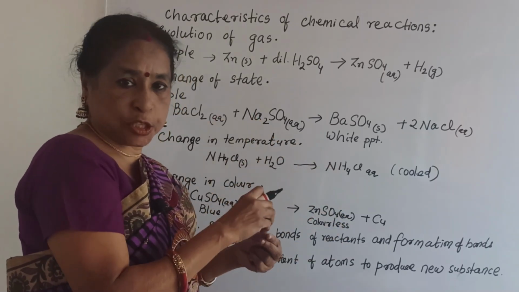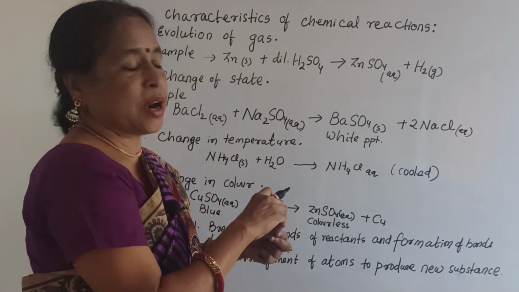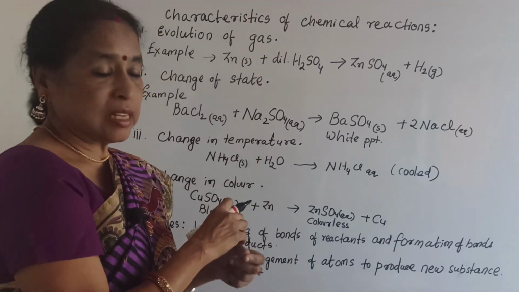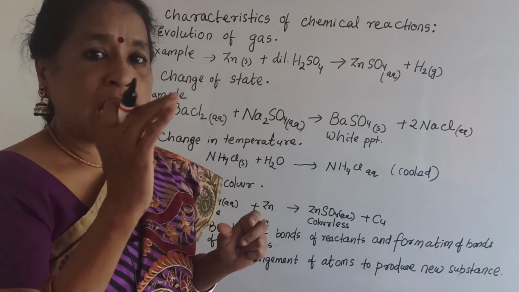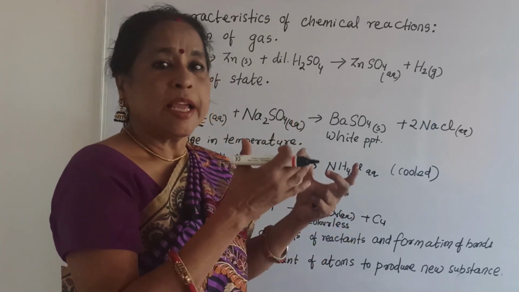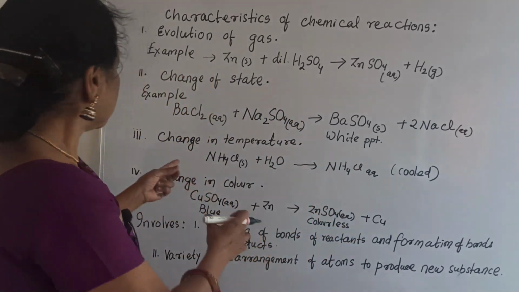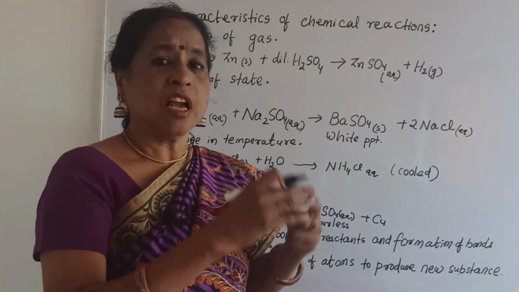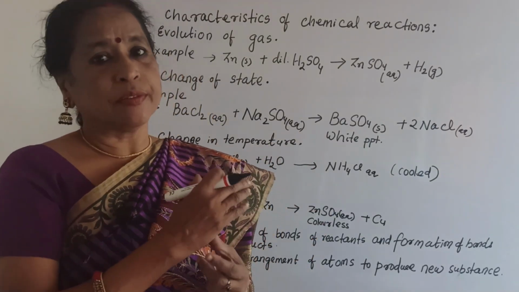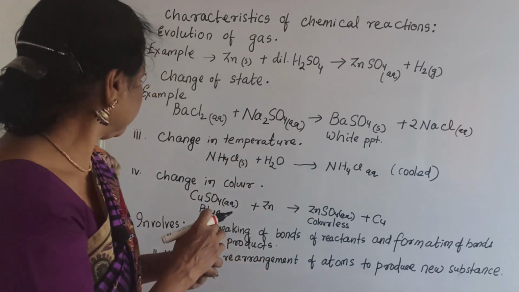You take a test tube with ammonium chloride and then add water. It is soluble in water, but afterwards you can feel the outer side of the test tube is very cool. So this is change of temperature. Similarly, in some reactions, the outer side of the test tube, you can feel it is hot.